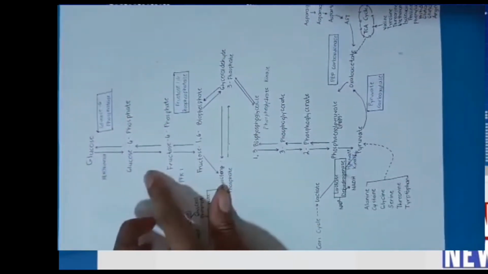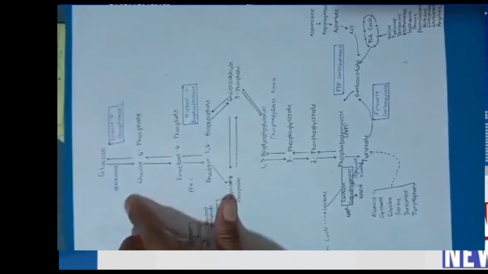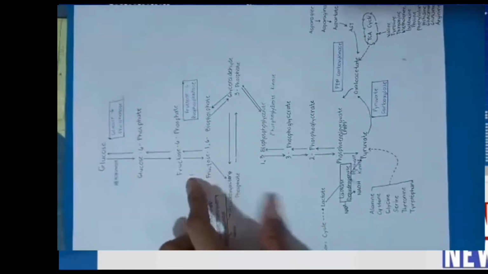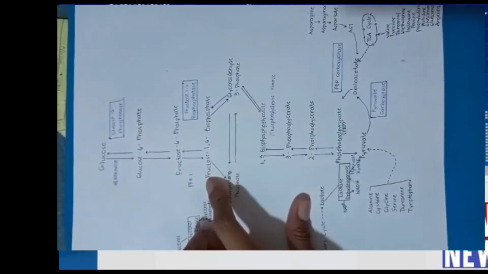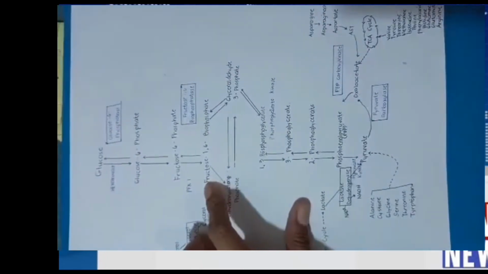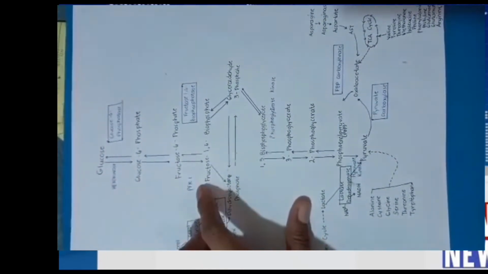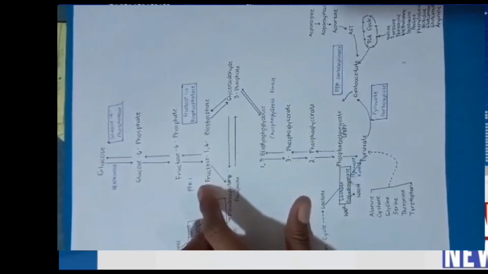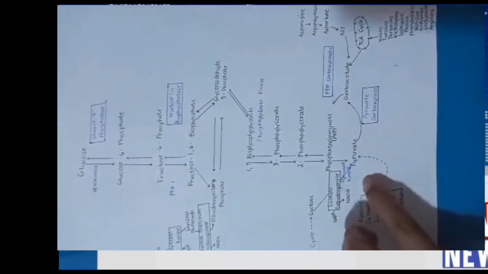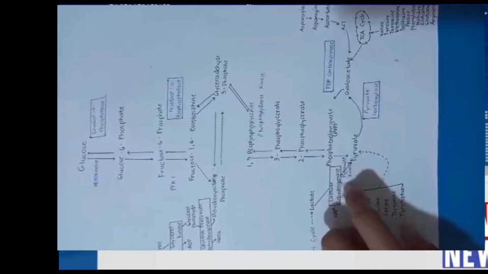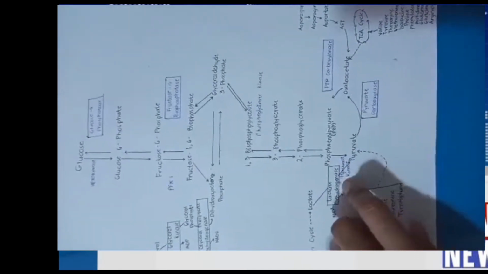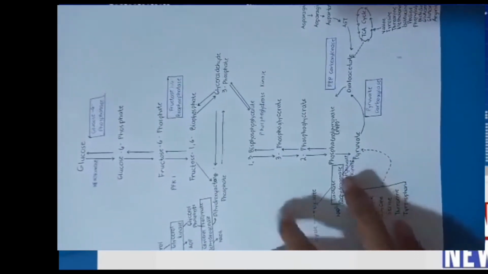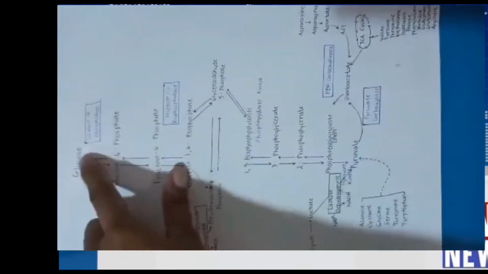In glycolysis, glucose is converted to glucose 6-phosphate by the enzyme hexokinase. Fructose 6-phosphate is converted to fructose 1,6-bisphosphate by the enzyme phosphofructokinase 1, and the last irreversible step is the conversion of phosphoenolpyruvate or PEP by the enzyme pyruvate kinase. So, when we are trying to reverse this